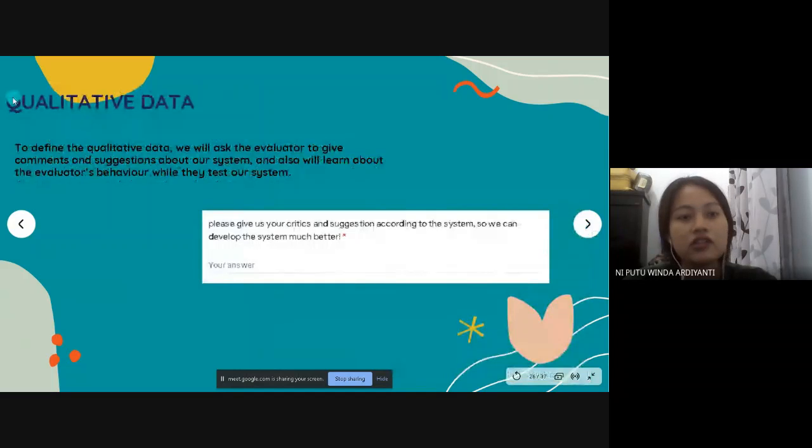And after that, for the qualitative data, we will ask the evaluator to give comments and suggestions about our system. We will also observe the evaluator's behavior while they test our system. So this is an example of our qualitative data: we ask the evaluator for critiques and suggestions about the system so we can develop the system much better.